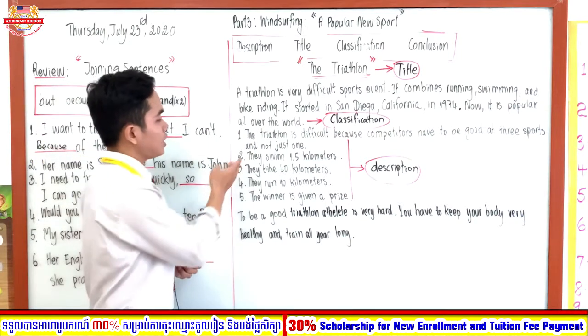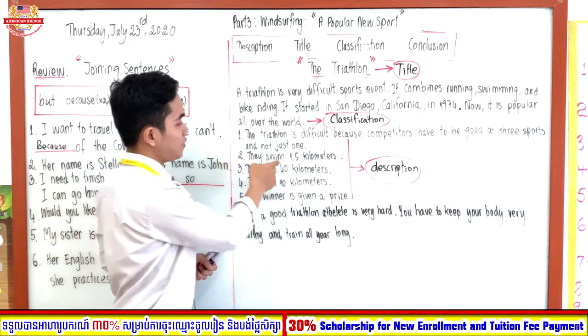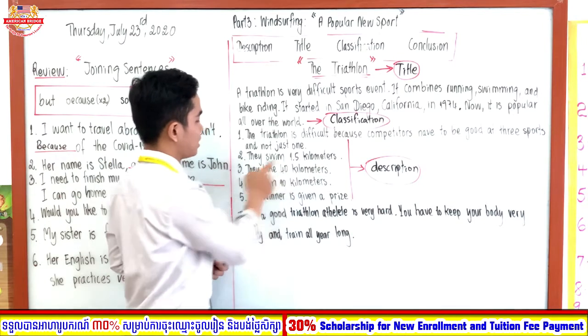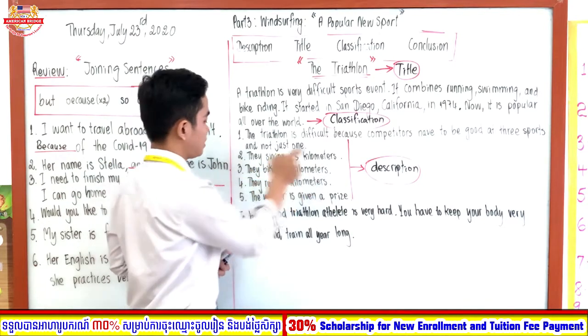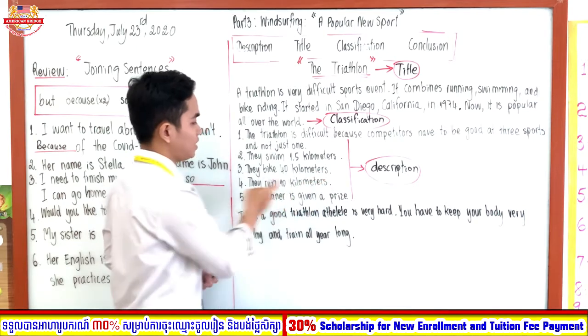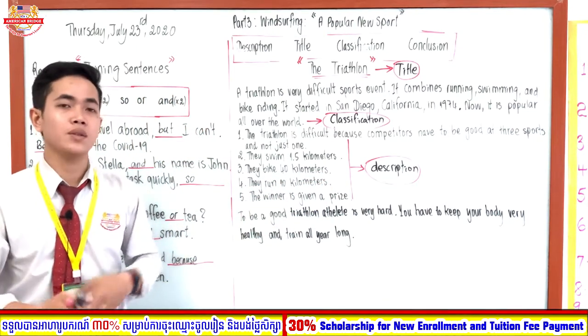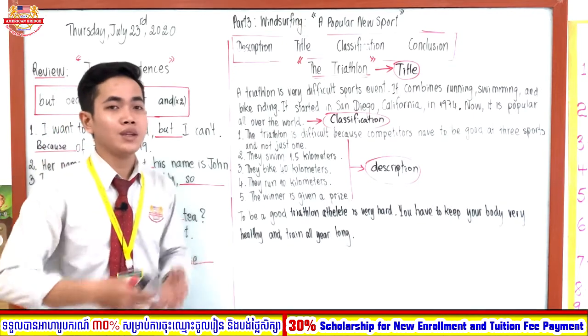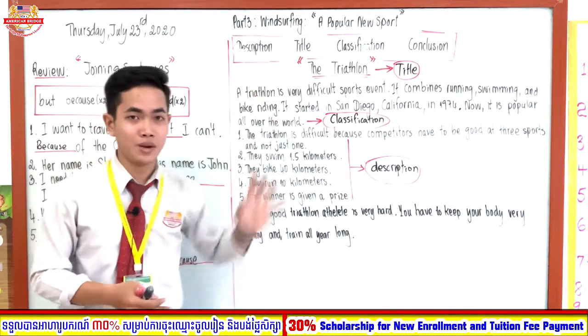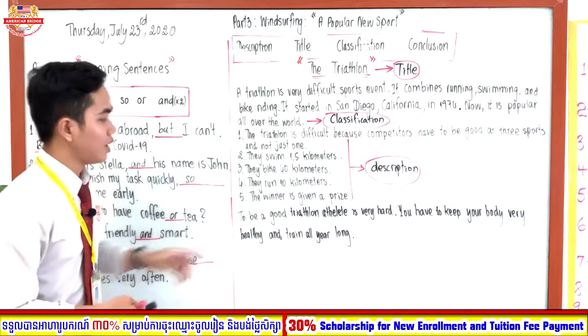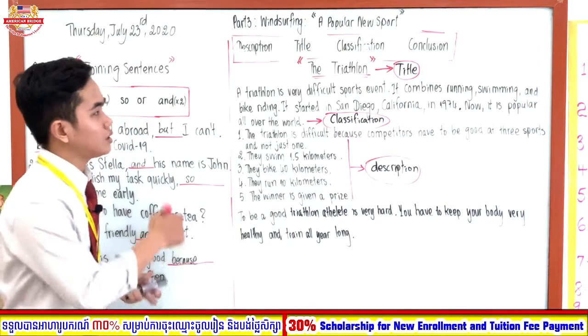As you see, like number 2, they swim 1.5 kilometers, they bike 40 kilometers, they run 10 kilometers. These are the description in our paragraph because the writer described the triathlon like in our topic, right? Okay, so the last part, as you know, is the conclusion.